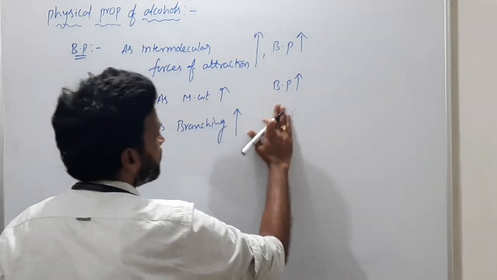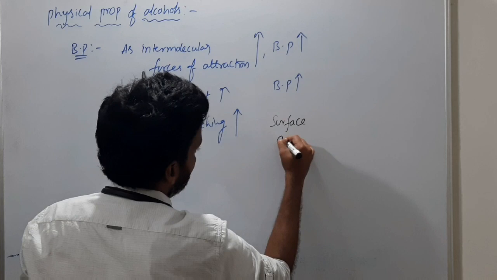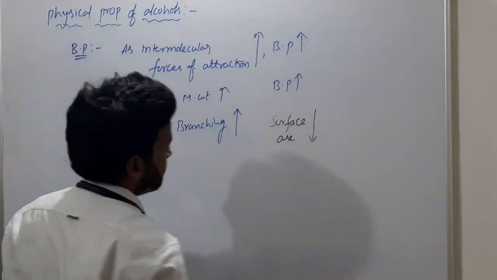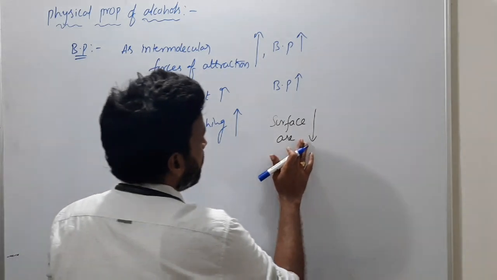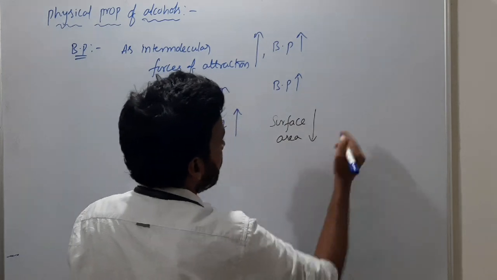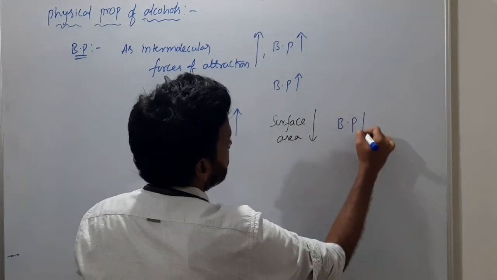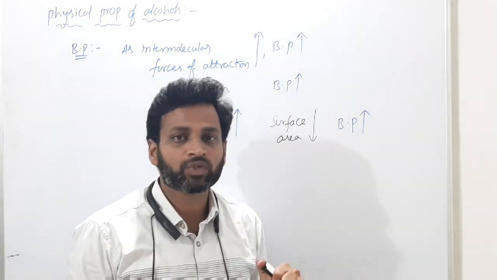But as branching increases, what happens? The surface area decreases, so that boiling point decreases. This is one of the important things you must know.